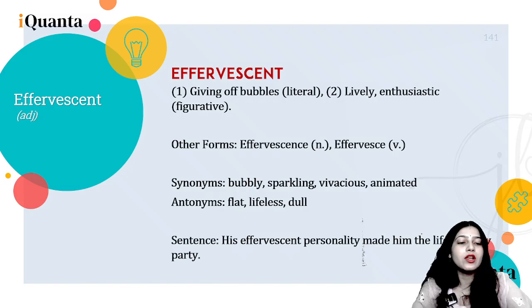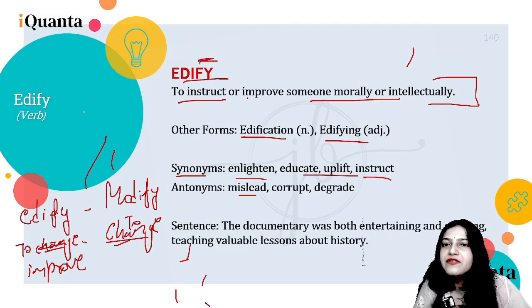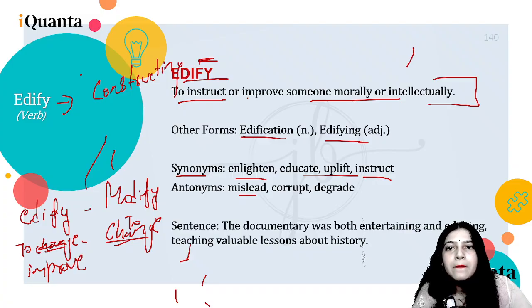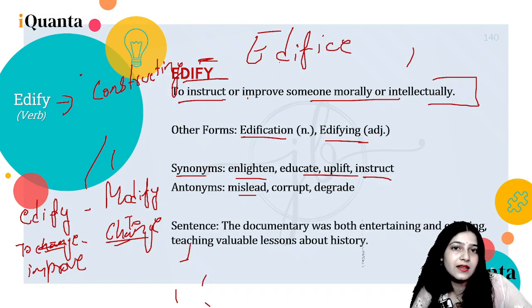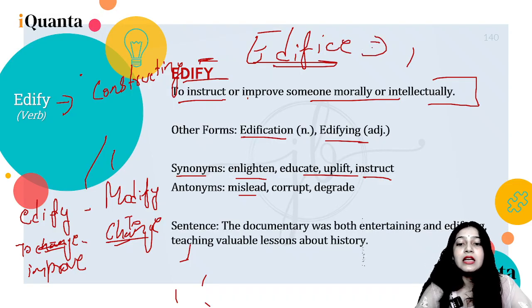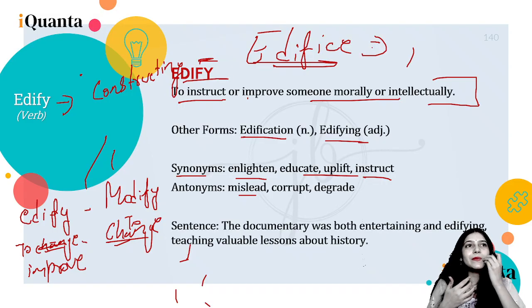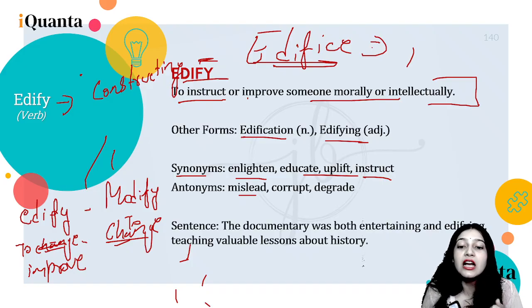Okay, one second. So edify is like constructing. Now there's a word, edifice. Edifice, you must have heard. So edifice is basically a large building, right?